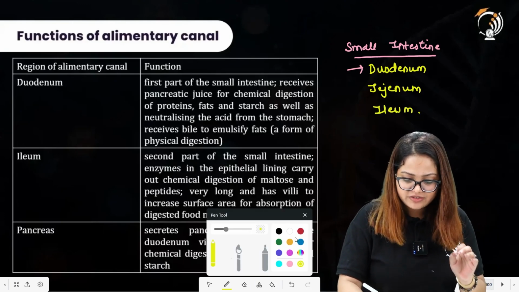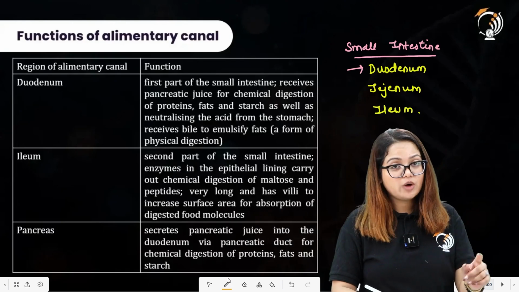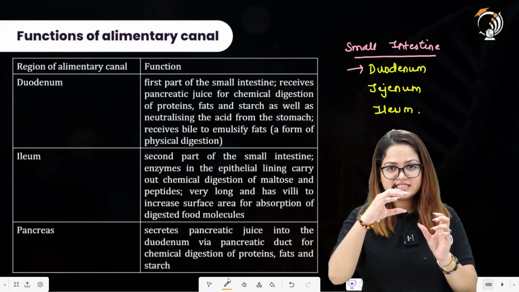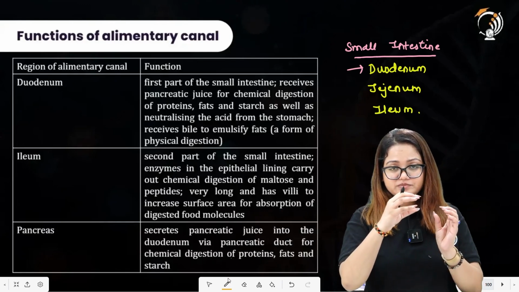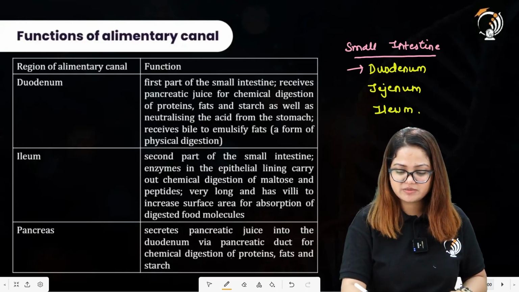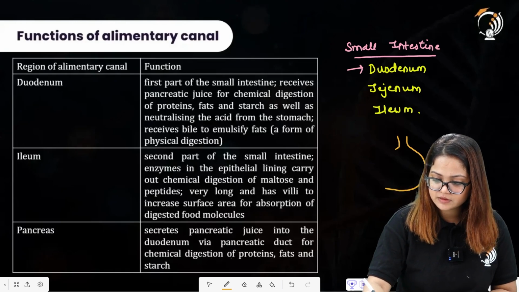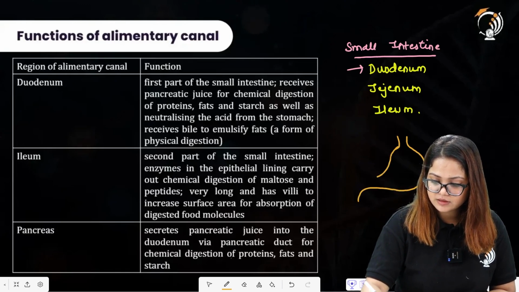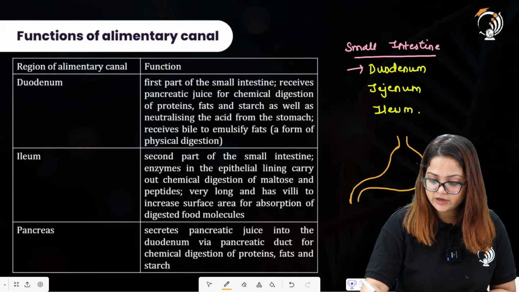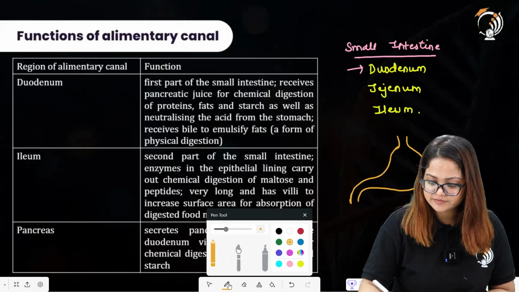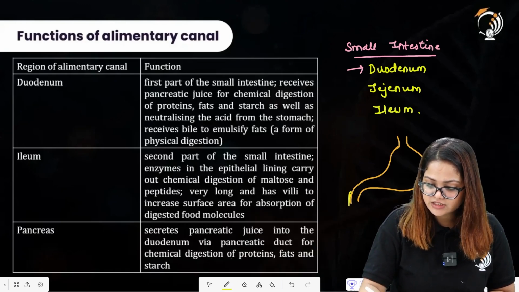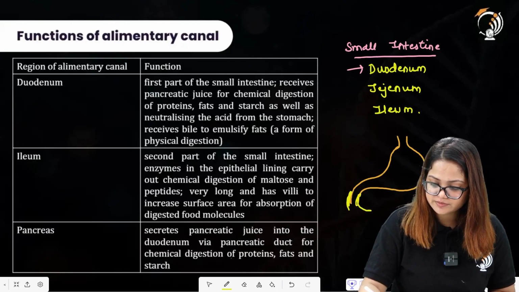Now the duodenum will receive the food from the stomach directly because it is connected in proximity to the stomach. Let us say that this is the stomach over here. Here we have started the small intestine. This part over here is the duodenum.